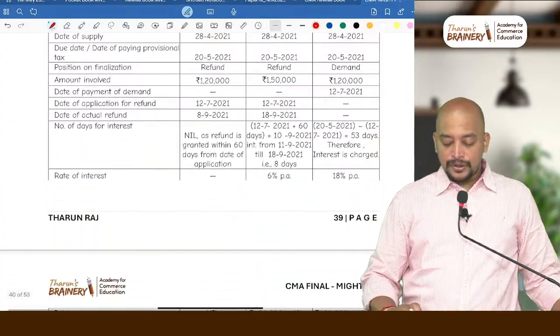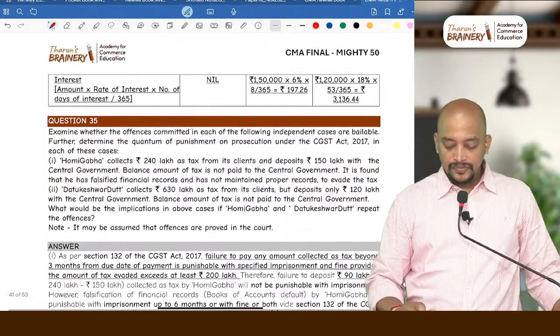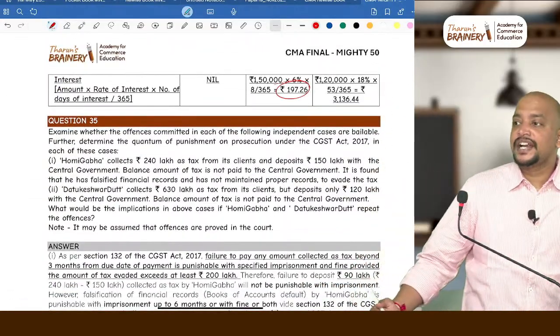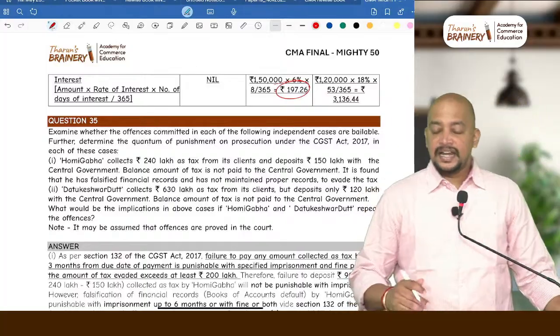What is the amount that you have got? 197.26. That is rounded off to 197. Are you understanding this? Then next one.